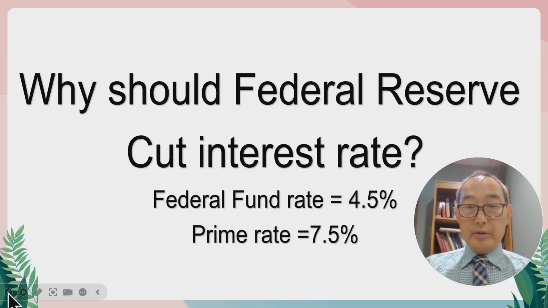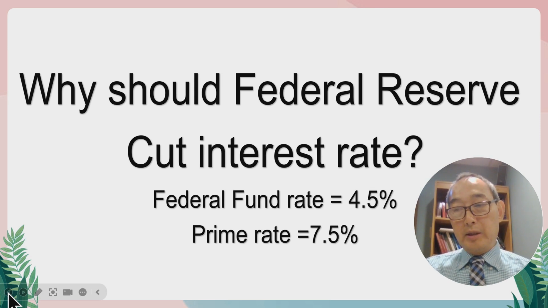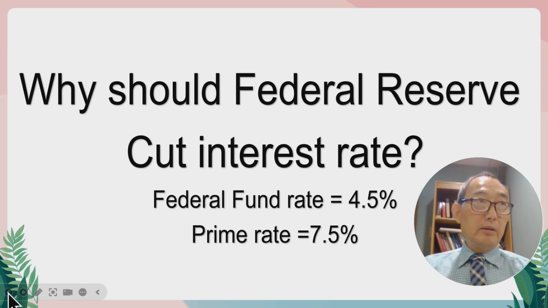Fund rate is 4.5%. Prime rate is 7.5%. Prime rate is a rate that banks and many financial institutions use to make decisions on the interest rate when they make loans to consumers and businesses. And the federal fund rate is the rate that the Federal Reserve Bank uses to regulate the economy and to control inflation.